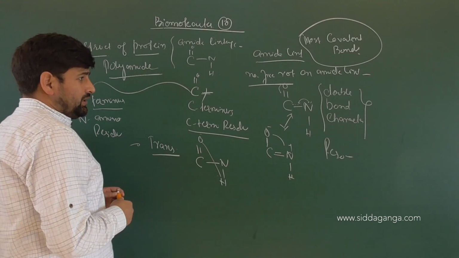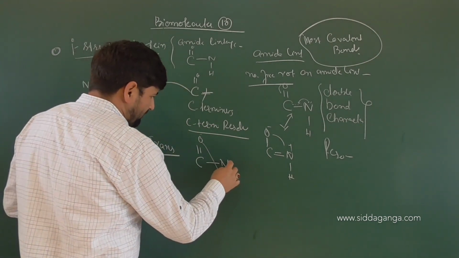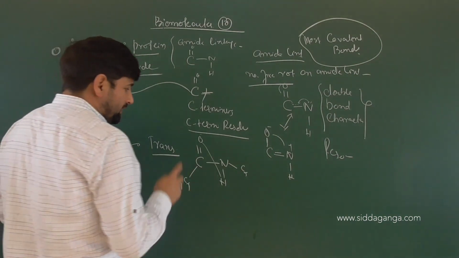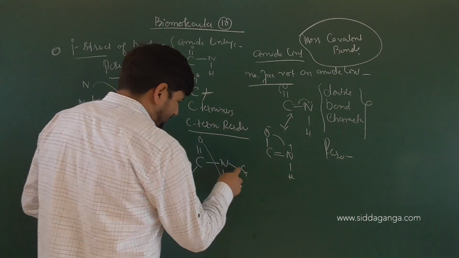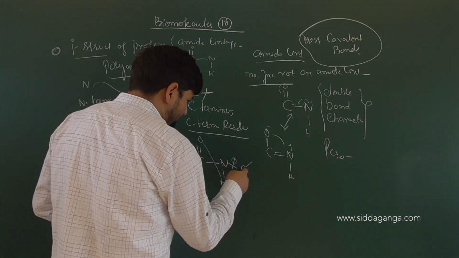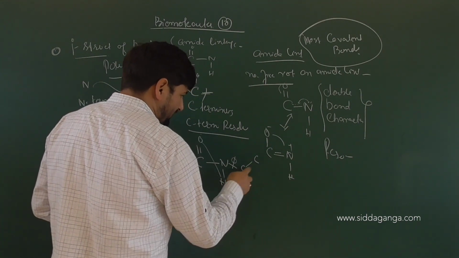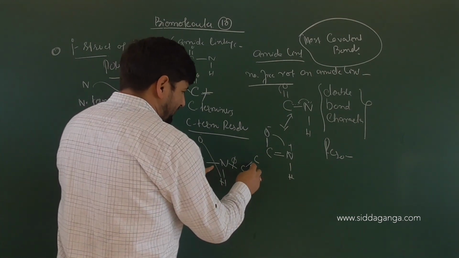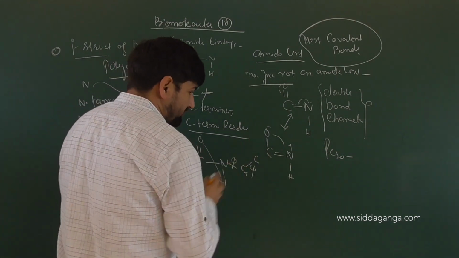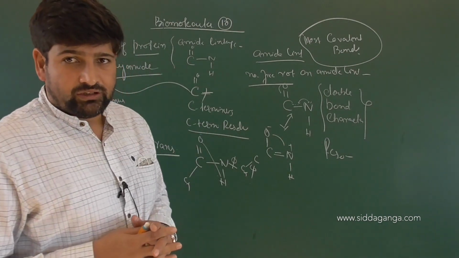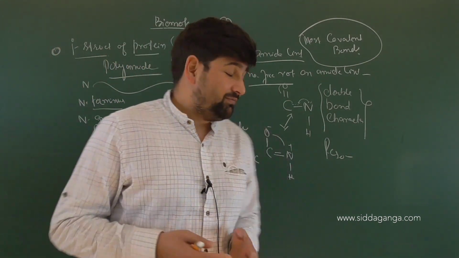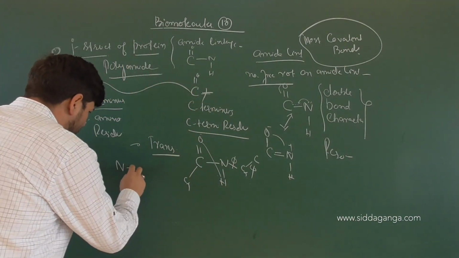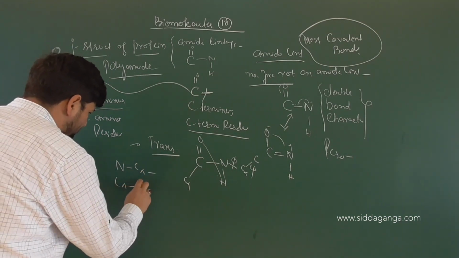And I have discussed with respect to this as well that nitrogen will be attached to C alpha and carbon will also be attached to what? C alpha from the other side. There is a free rotation possible around the N-C alpha bond, called phi, and the C alpha-C bond. This is NH, C alpha, this is carboxylic, and this is called psi. Free rotations are possible around these, and the molecule can take different conformations with respect to the rotations available around what? N-C alpha and C alpha-C respectively.